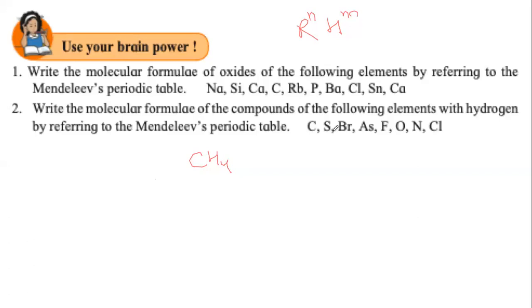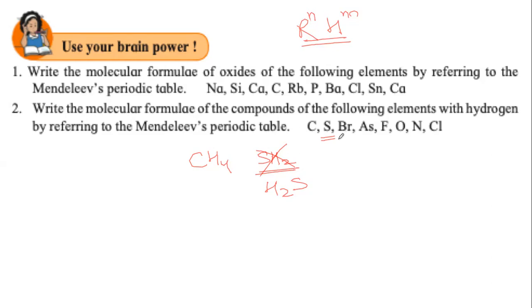Then for sulfur, using this formula, you will end up writing H2, but the correct formula is H2S. H comes before S. We write the cation first and then the anion.